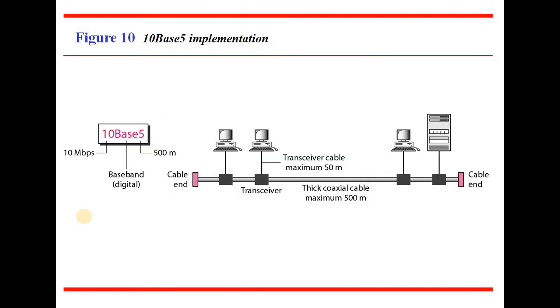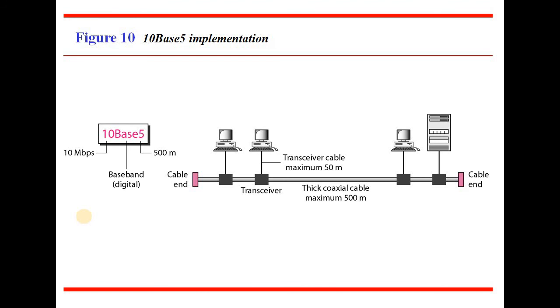Now the 10 base 5 implementation. 10 means 10 Mbps of data will be supported by the channel, and base means baseband technology, that is a digital transmission. 5 means 500 meters of total cable length. This 500 meter cable has 2 ends where we are connecting a number of hosts as well as a server, and each host is connected through a transceiver, and through the transceiver we connect to the device through a cable of 50 meters.